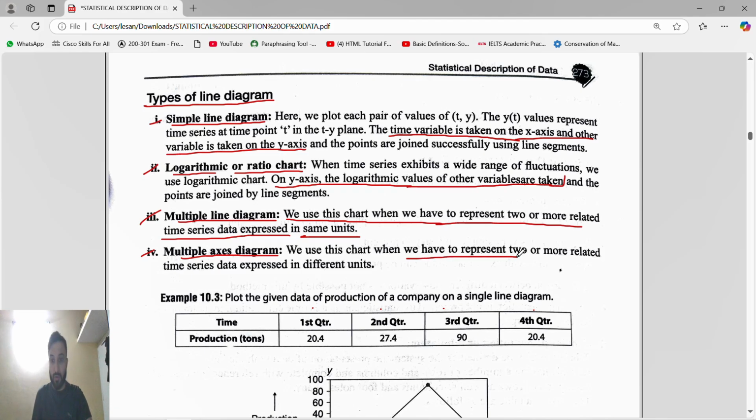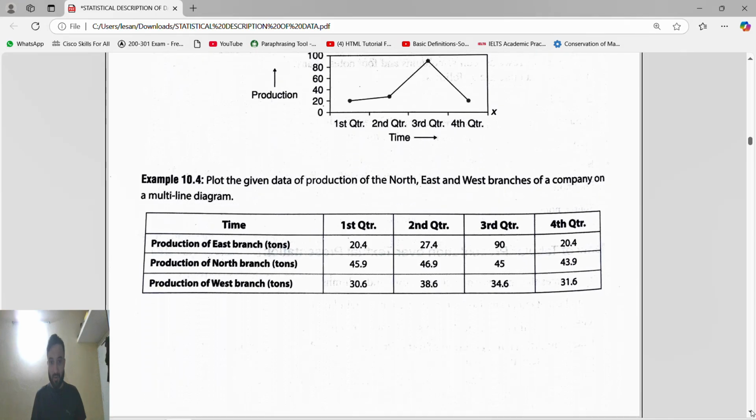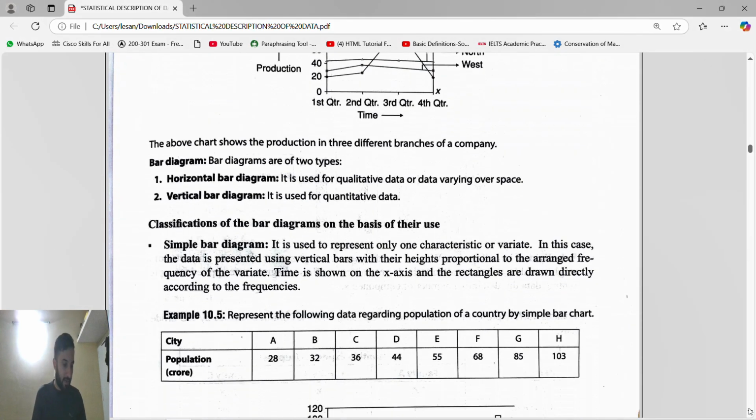When we have to represent two or more related time series data expressed in different units, so multiple axis diagram. Same unit, multiple line diagram. Different unit, multiple axis diagram. They will not ask about drawing the graph. Whatever I am underlining, that much is only important.